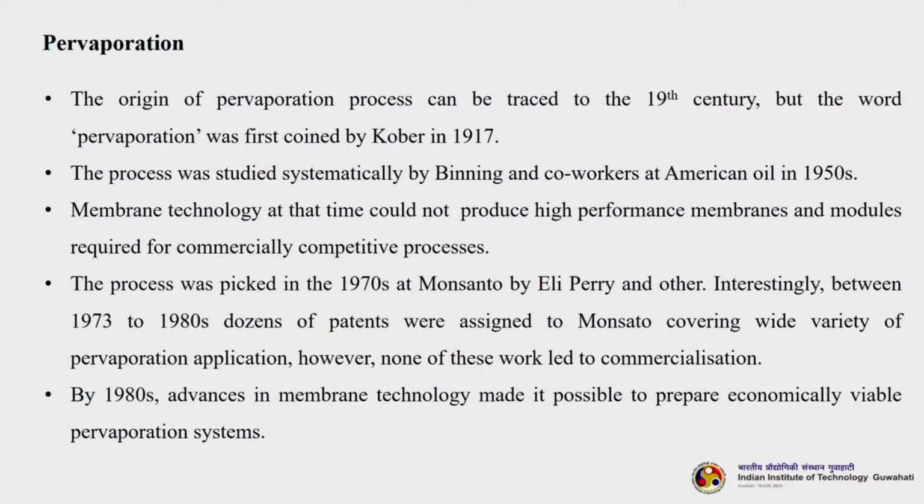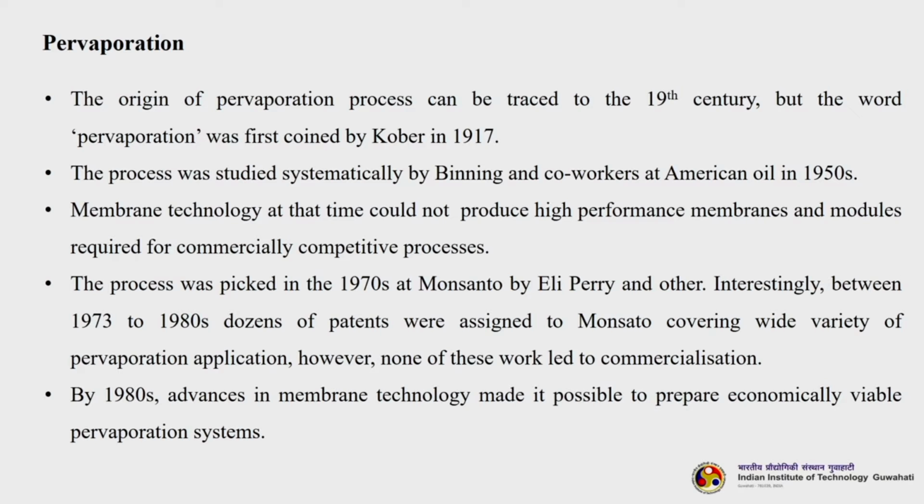So, pervaporation actually means permeate evaporation or permeate vaporization. That means the permeate, when it is coming down, the permeate side is getting vaporized by some means that we will see of course. So, a little history about pervaporation. The pervaporation process can be traced back to the 19th century, but the word pervaporation was first coined by Kober in 1917. The process was systematically studied by Binning and co-workers at American Oil in the 1950s.